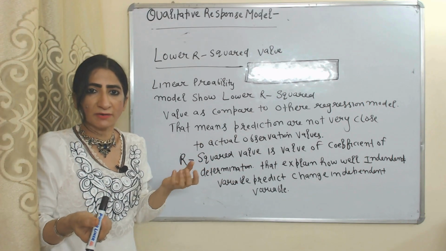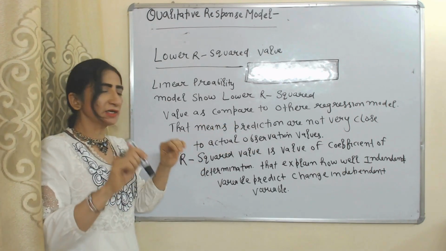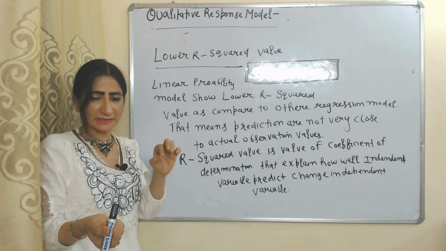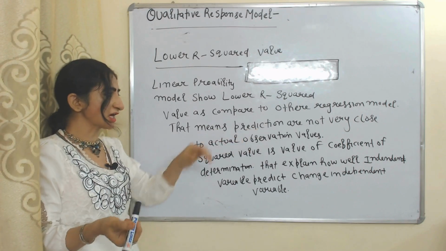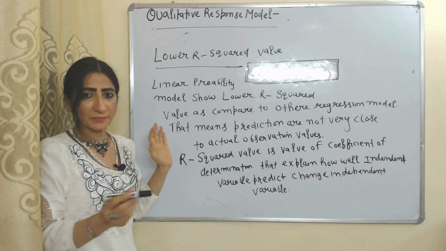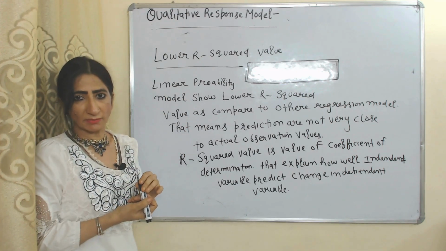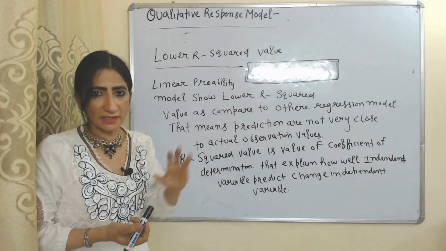And lower value of R squared means prediction are not very close to actual observation. Please listen carefully. Lower R square value means prediction are not very close to actual observation value. And linear probability model have lower R squared value as compared to other regression model.